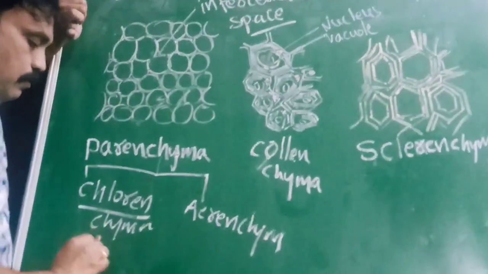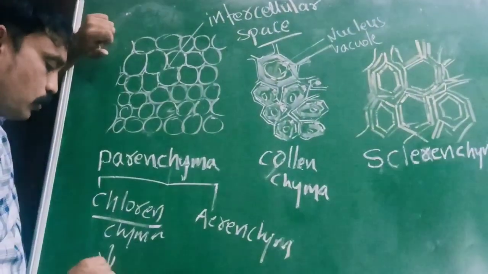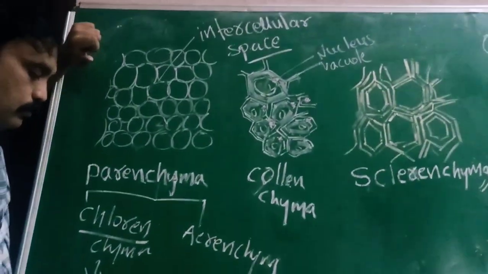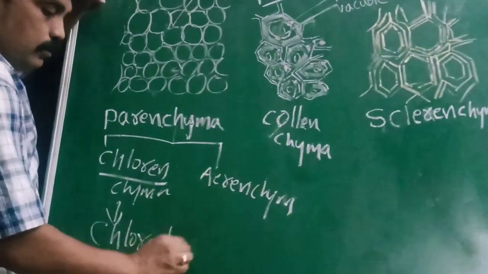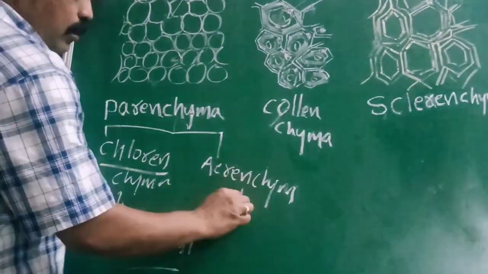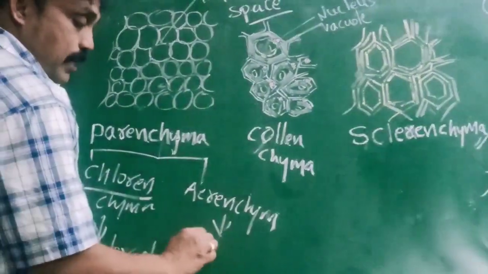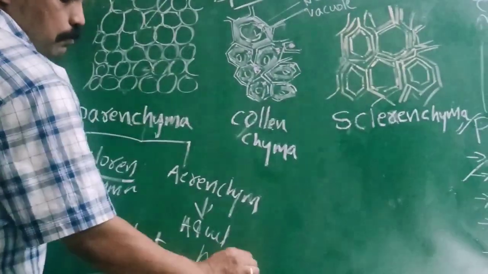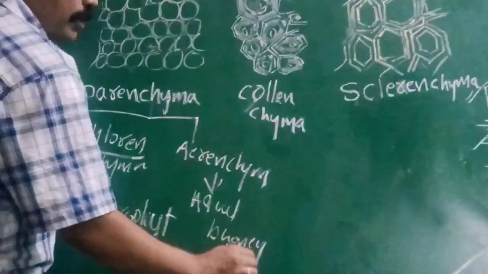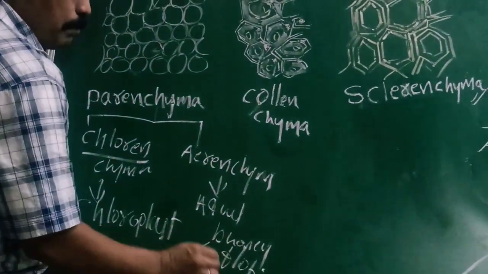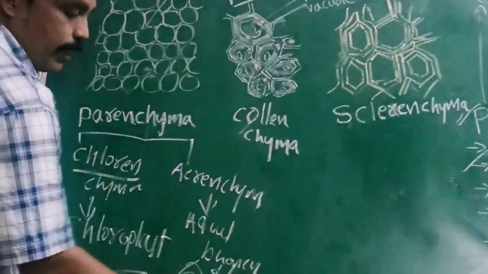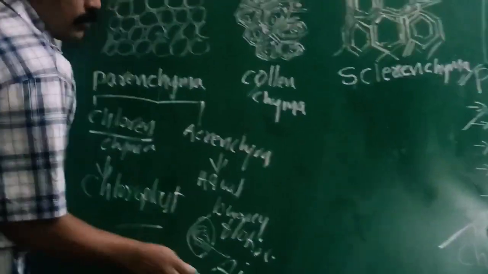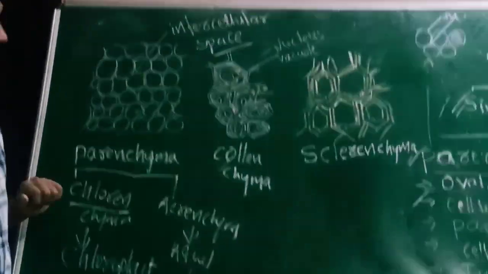Chlorenchyma means which parenchyma consists of chloroplast, green color. And we observe aquatic plants have buoyancy. Buoyancy means floating. Why are they floating? In that, the parenchyma cells are filled with air. So we call it aerenchyma.